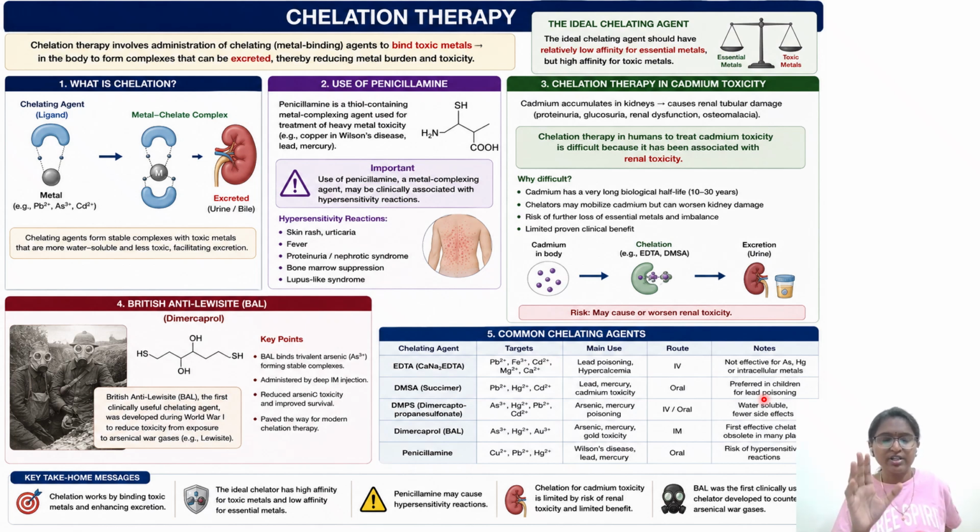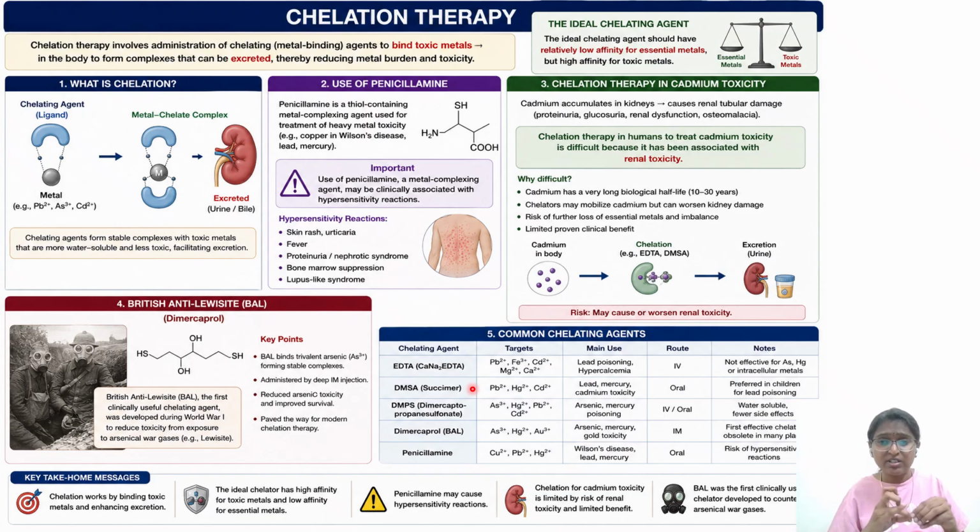In the case of children, there are a lot of lead-containing toys, or paint strippers. In old houses where lead-containing paints were used, children used to strip off that paint and consume it, so oral exposure would occur. In such lead poisoning, you can go for DMSA, that is succimer, as a chelating agent for the treatment.